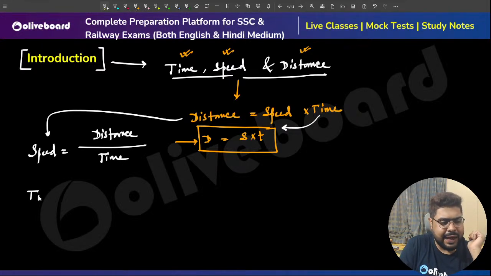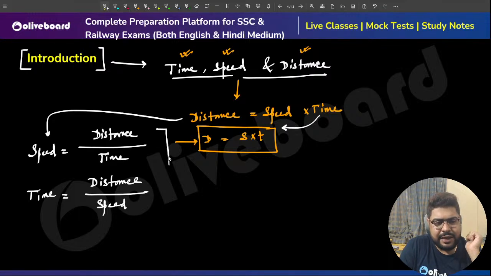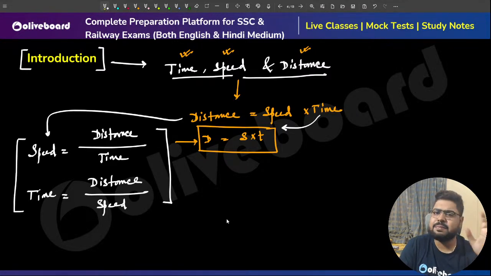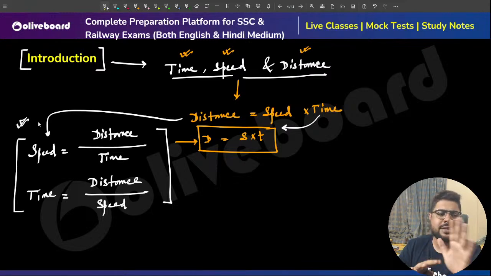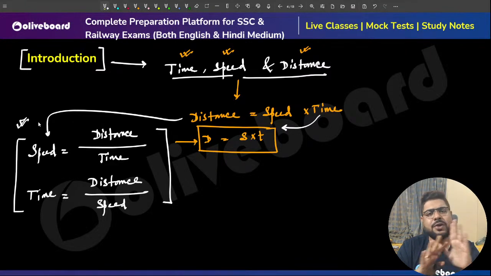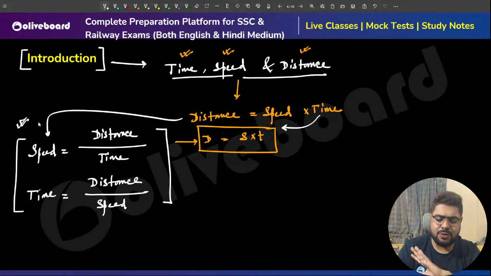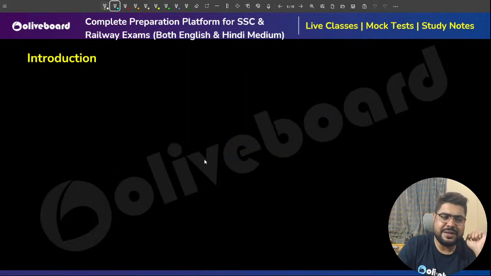Similarly, sir, if you need time, you do what? Distance divided by speed. So these are the very few basic things that we call prerequisites. I'm hoping all of you know this. Very, very simple stuff. Just remember this. That will be all. Now you don't need anything else.